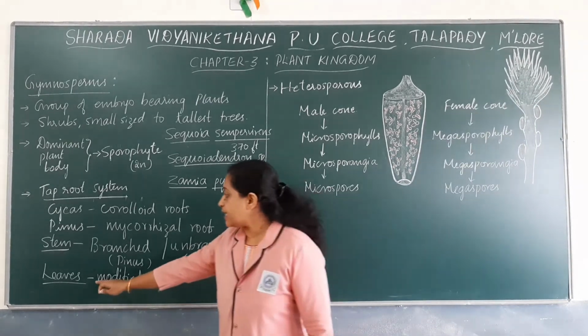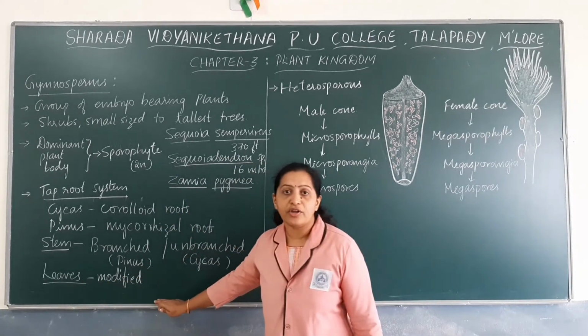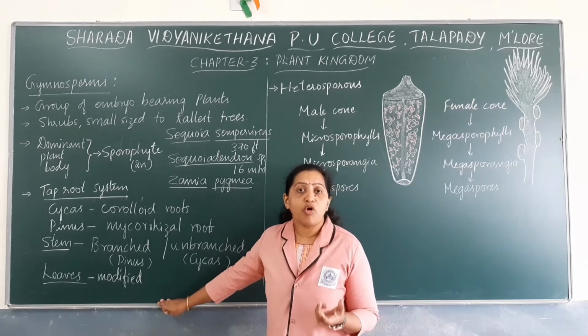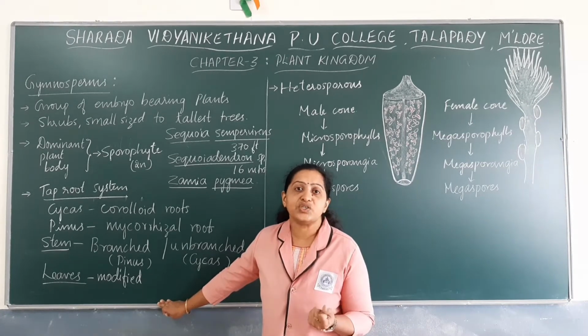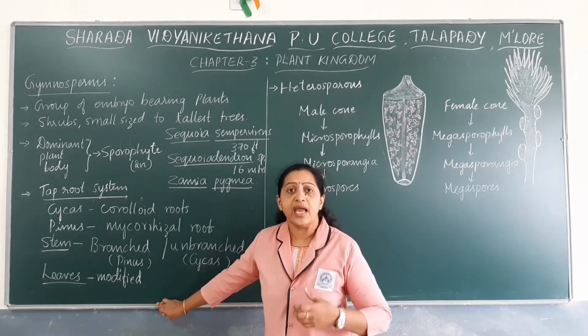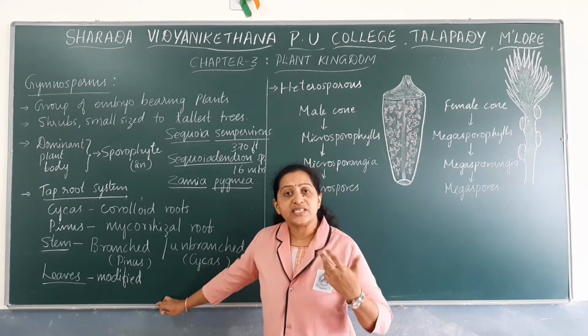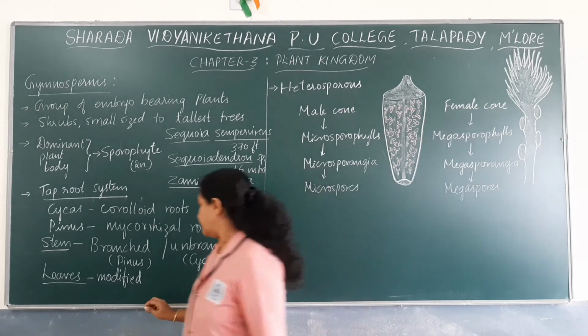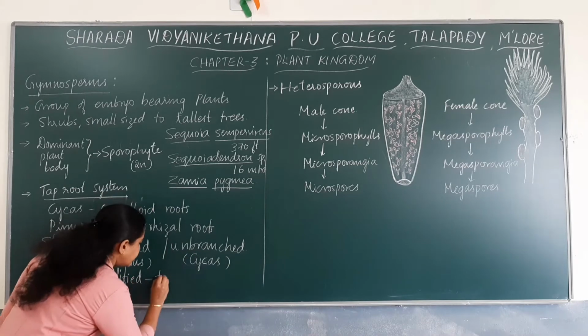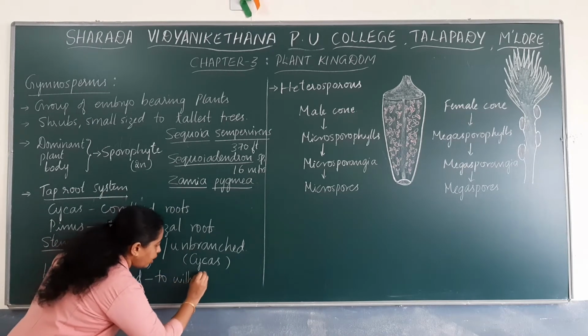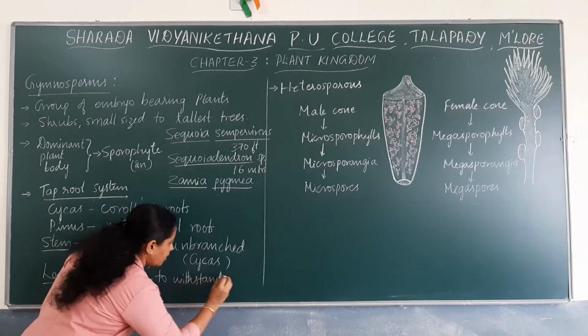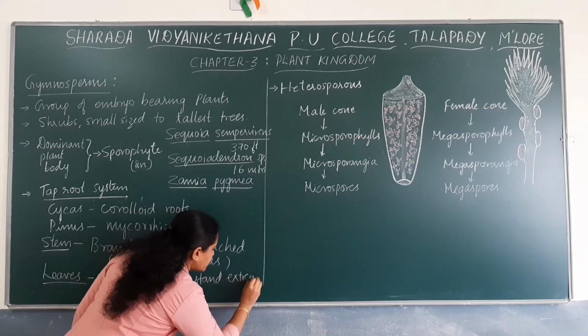So in case of gymnosperms, the leaves are modified mainly to withstand extreme conditions. It may be extreme temperature, extreme humidity or wind. To withstand means to tolerate extreme conditions.